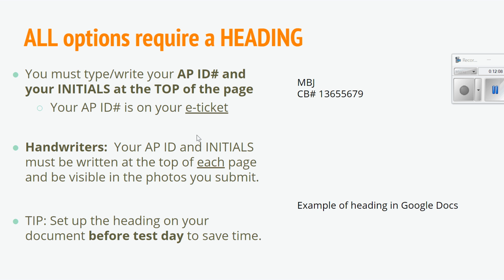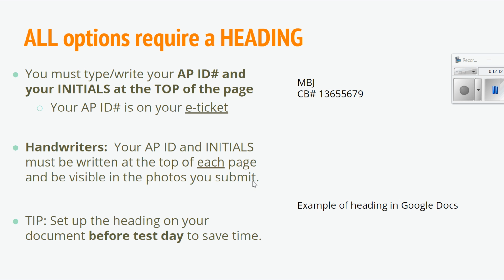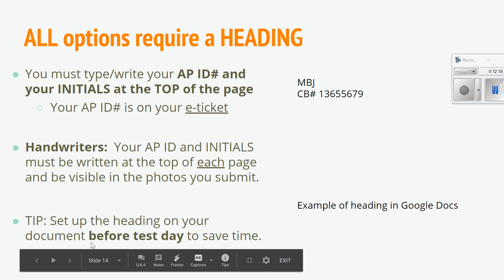Handwriters, your AP initials must be visible at the top of each page. So if you want to prep that first, maybe take 5 pieces of paper, write it out. Even if you don't use all 5, then you're ready. Obviously, set this up before time if you can.